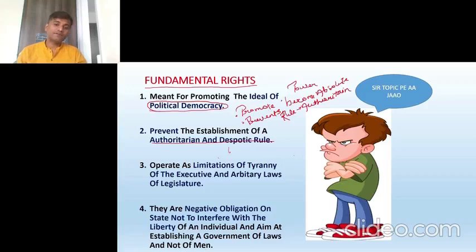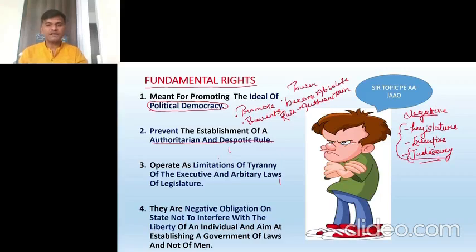Now, as I told you in the previous video, we have 3 pillars. What are those 3 pillars? Let me write here. The 3 pillars of governance are legislature, executive, and judiciary. Fundamental rights impose some negative obligations on these 3 pillars. In some cases, there are articles which also impose obligations on the judiciary, but mostly the negative obligations are imposed on the legislature and executive.